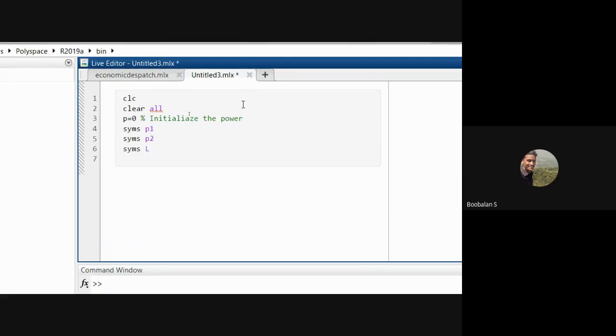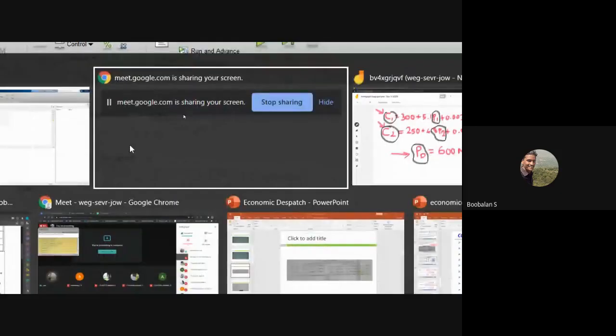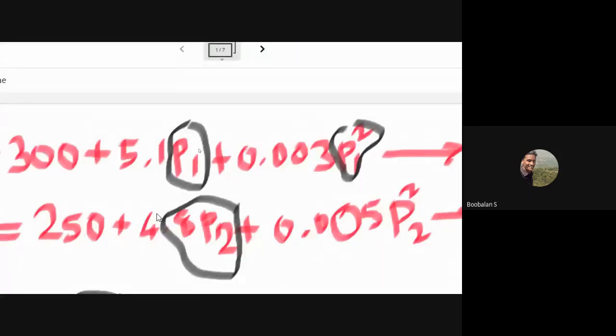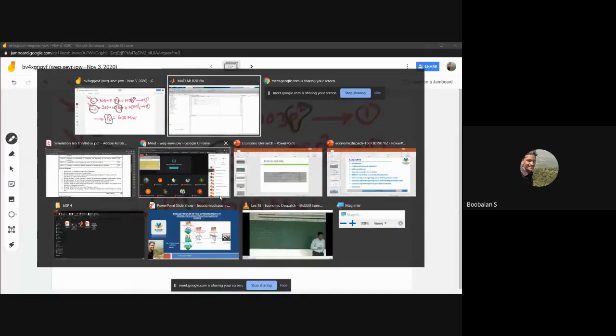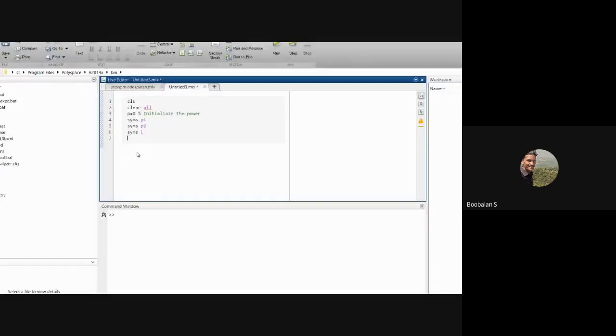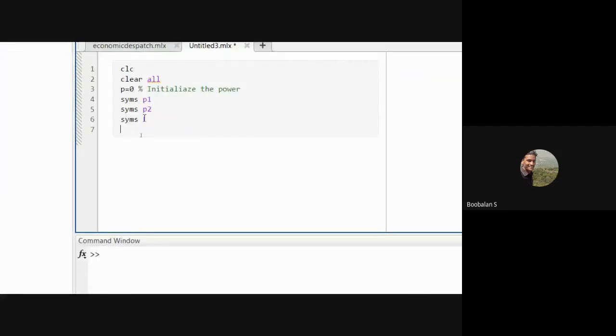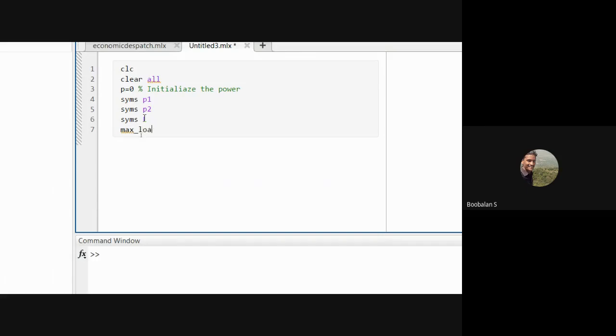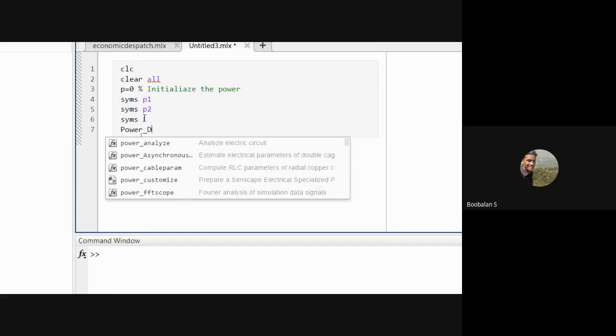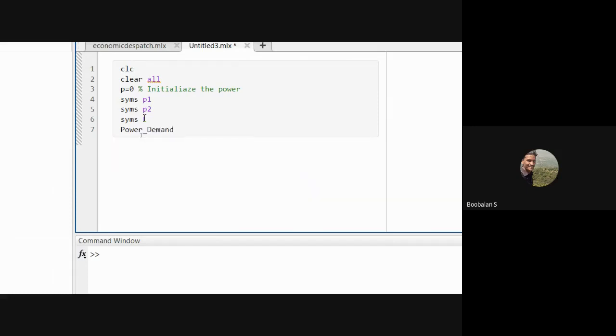And finally, now we need to get a maximum load demand, right? So in our given problem, in our Jamboard, you could see the maximum power demand will be around 600 megawatt. Now I'm just going to create one more variable. Simply we'll have a maximum load, maybe power demand, right? So we could use power underscore demand, right? Equal to, we need to give it at runtime, right?